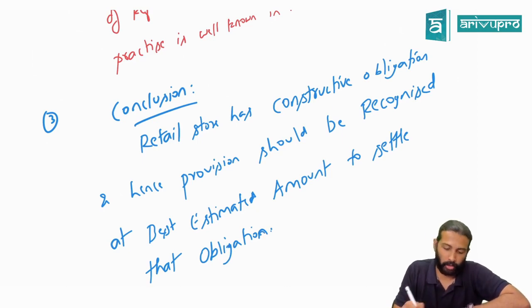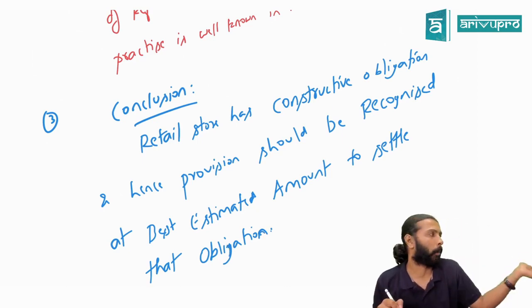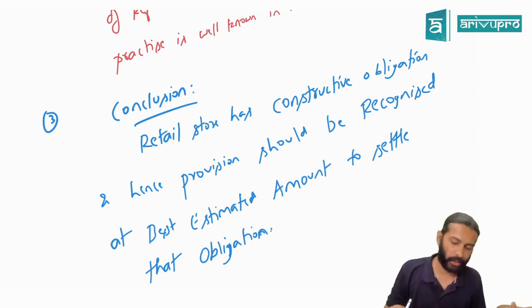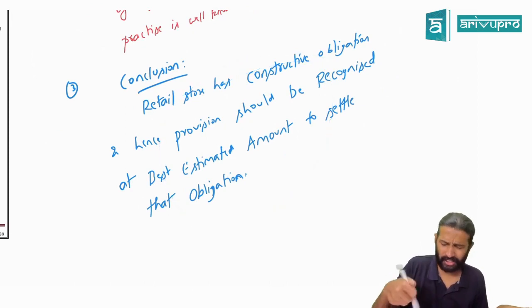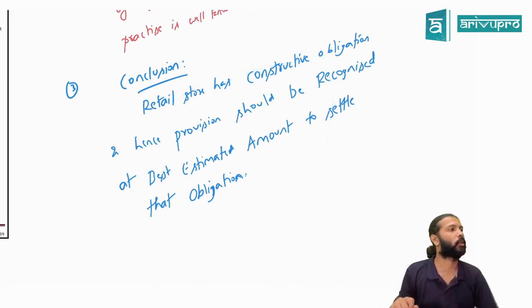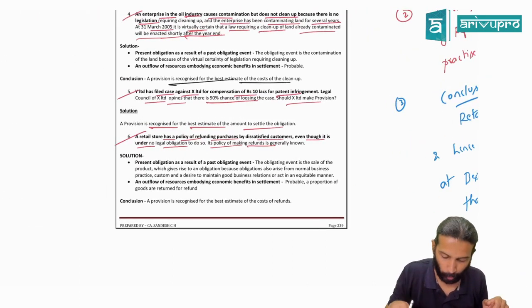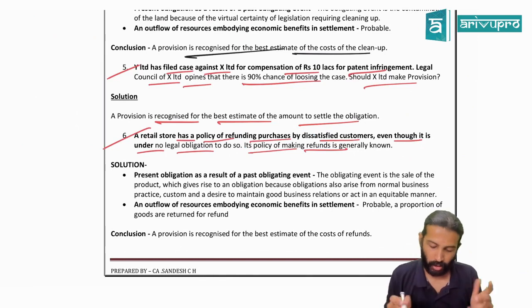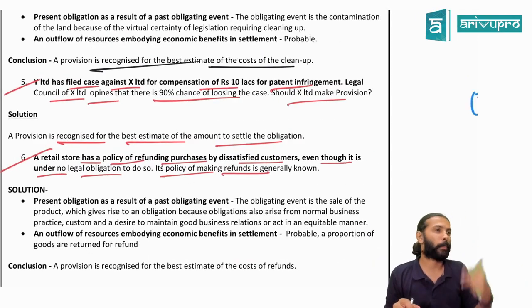Fine. Now, if you want, you can also write that if the outflow is not probable, meaning if it is possible, then it could be disclosed as a contingent liability. I'm leaving that because generally this comes for 2 to 3 marks. That is sufficient. If it comes for more, you can also add those masalas. Because they have not given here whether it is probable or possible. Yes or no, sir? Yes. Alright. So this has to be based on past trade practices.